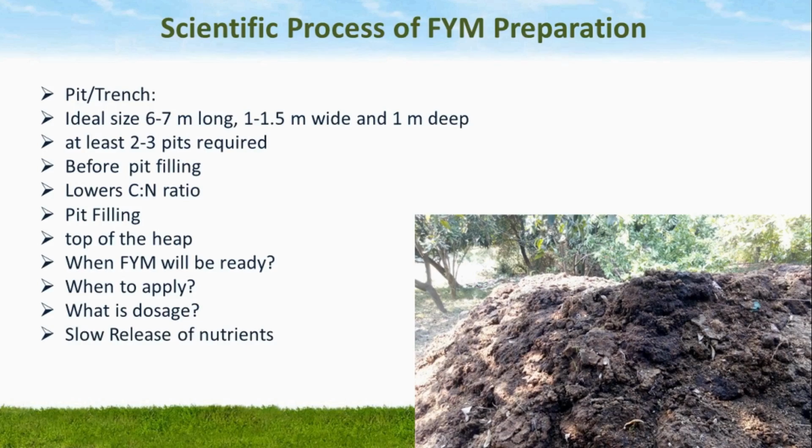Nutrients present in FYM are released slowly. About 30% of the nitrogen, 60 to 70% of the phosphorus and 70% of the potassium are available to the first crop, and remaining nutrients will be made available to the next crop.